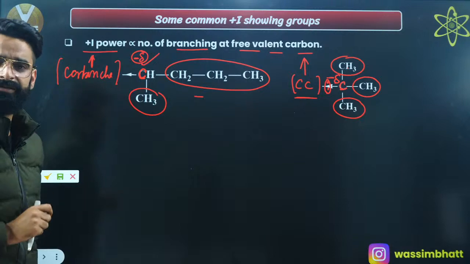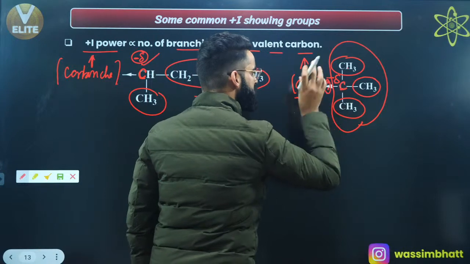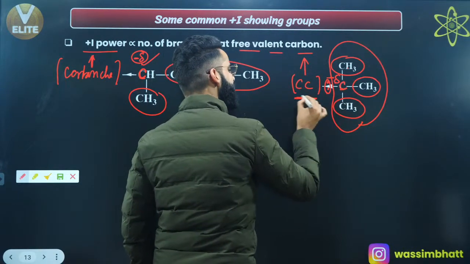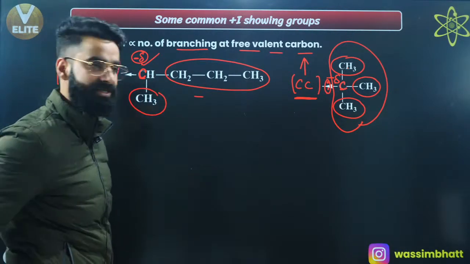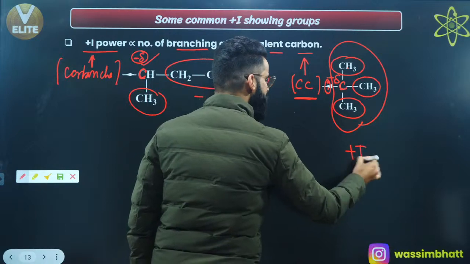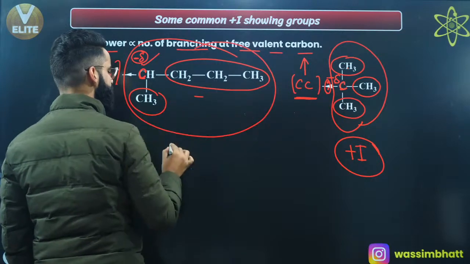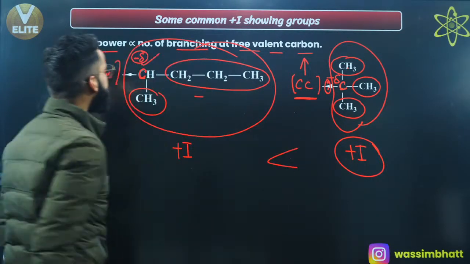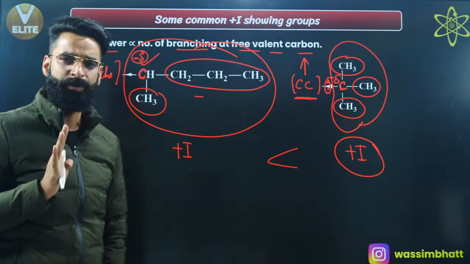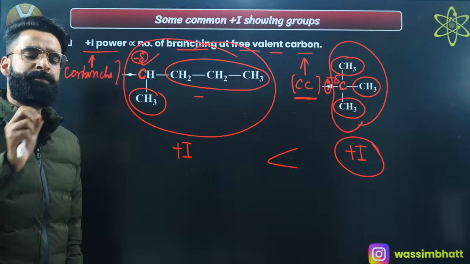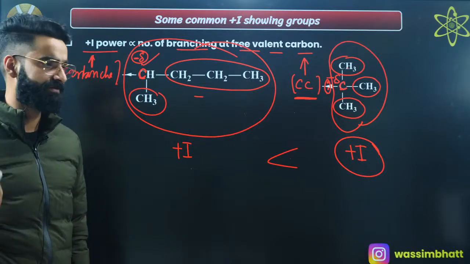So can I say something like this? This group in particular has more tendency to increase the sigma electron density in the carbon chain, and that group which has more tendency to increase the sigma electron density in the carbon chain has more plus I power. So the plus I power of this group will definitely be greater than the plus I power of this group, right? So do remember one thing: plus I power of the group is directly proportional to the number of branches at the free valent carbon atom, right? The more branches present at the free valent carbon atom, the more the overall plus I power of that group, as simple as that.